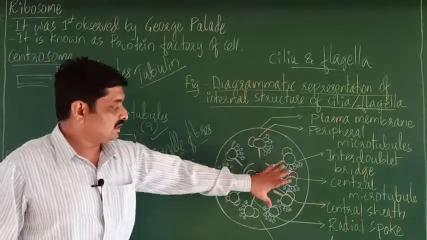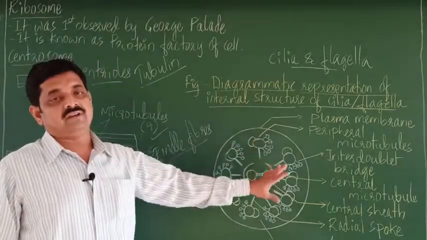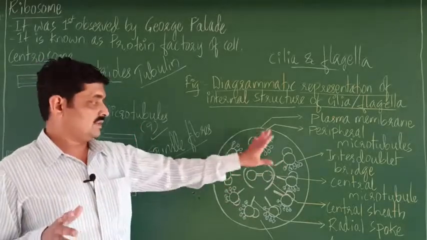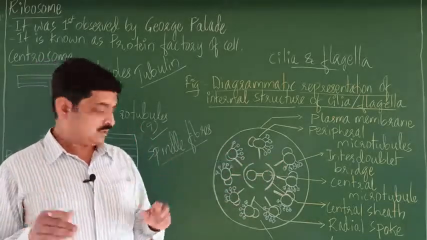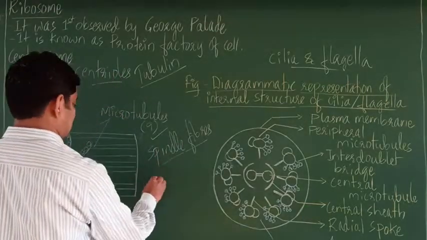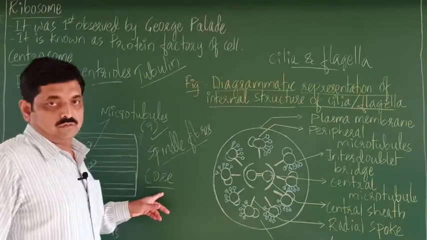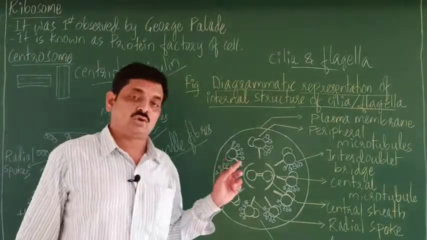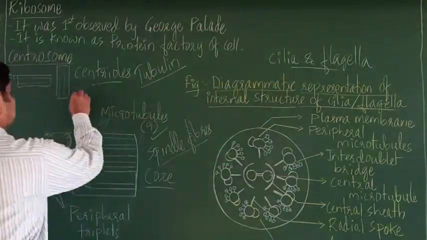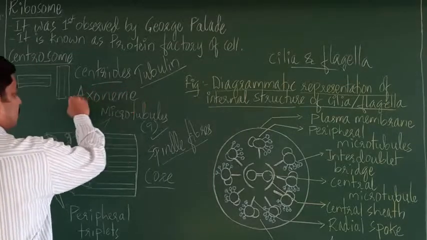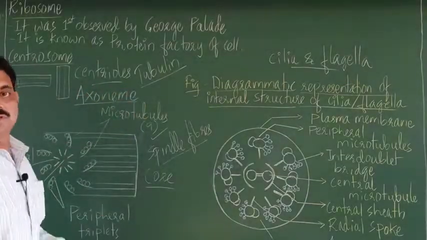Then the inner part, right? The inner part is called core, C-O-R-E, which is called the axoneme.